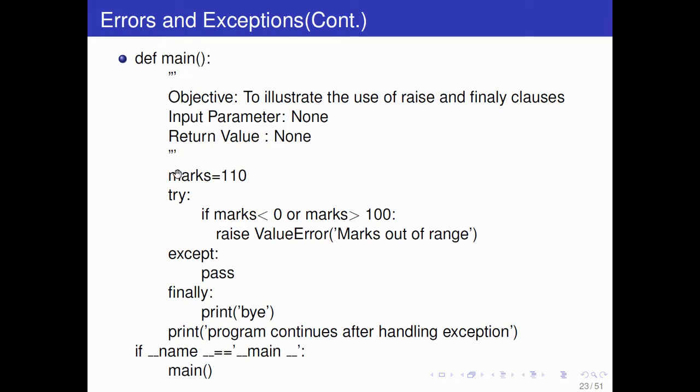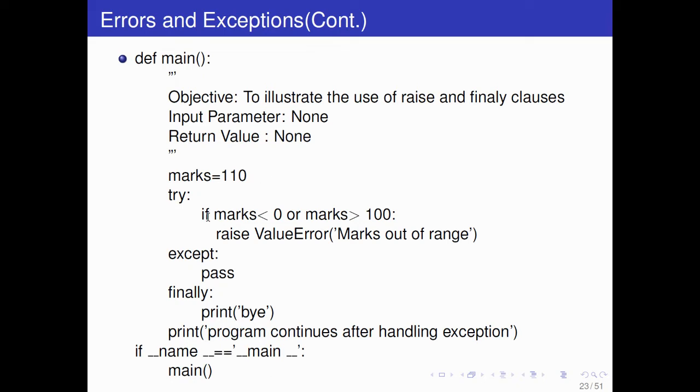Like def main, and here marks is given as 110. Try: if marks is less than 0 or marks is more than 100, raise value error. So we are raising a value error, with the message that marks are out of range. Then except value error: if a value error occurs, this exception is raised, so what will you do? Pass means it will go to the next line. Then finally, print bye and print this. So these two lines will be printed.